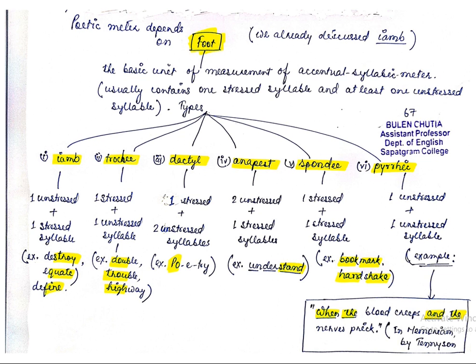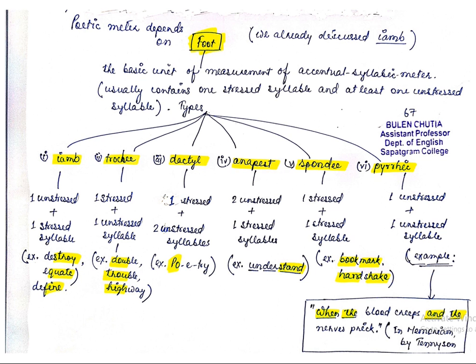There are many feet. One of them I have already discussed. One is iamb: one unstressed syllable plus one stressed syllable. For example, destroy, equate, define. Here I have marked the portion where the stress goes. Okay, in destroy, "stroy" is given importance here, not "de".